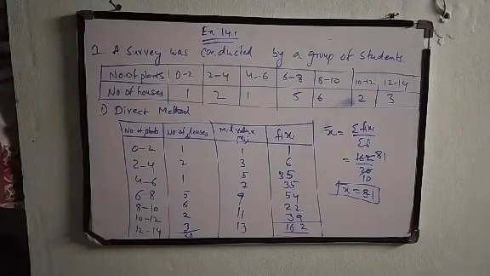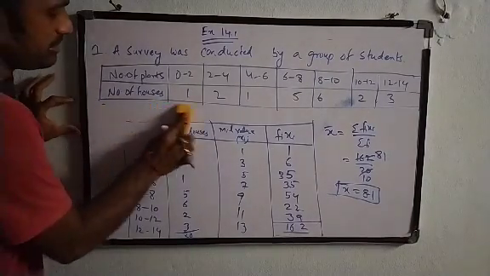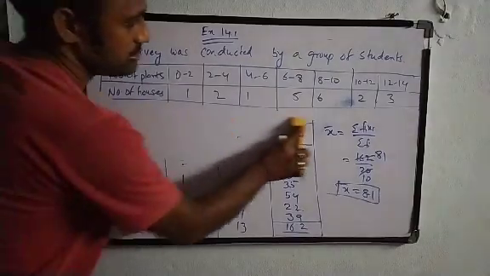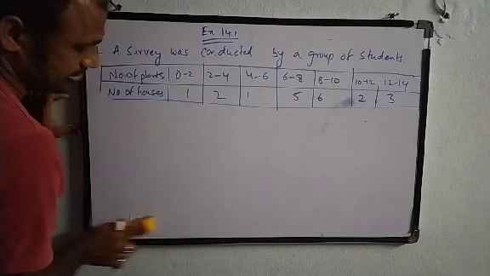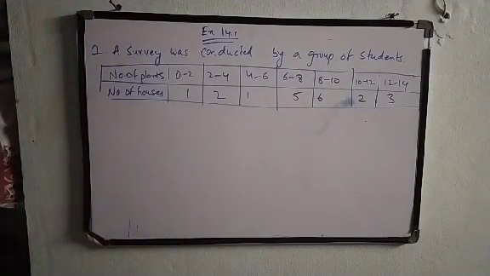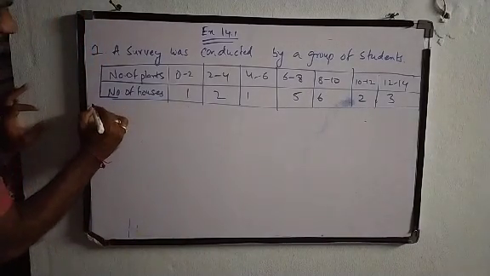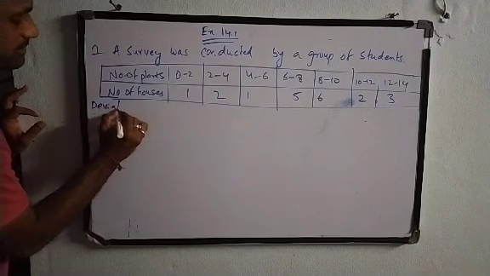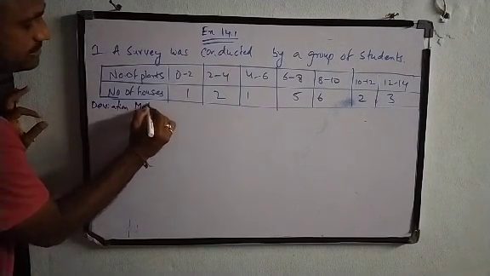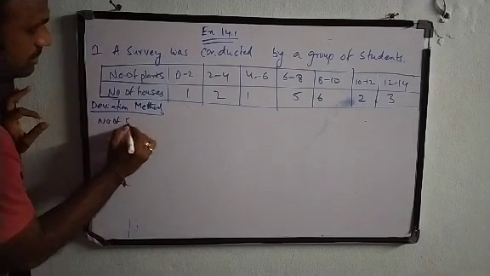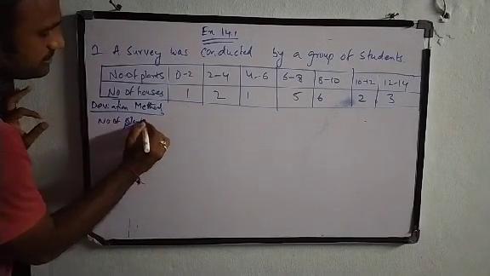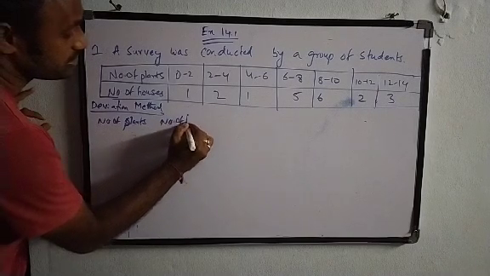Now let us see by using the deviation method. The same question, let us start doing by the deviation method. So deviation method, number of plants, number of houses.